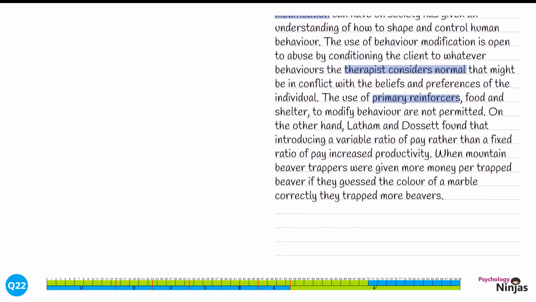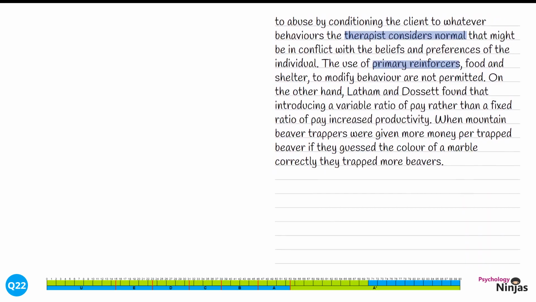On the other hand, Latham and Dossett found that the introduction of a variable ratio of pay rather than a fixed ratio of pay increased productivity. When mountain beaver trappers were given more money per trapped beavers if they guessed the colour of a marble correctly, they trapped more beavers. We've now identified how this might be positive in terms of change in behaviour, and we've identified research here.